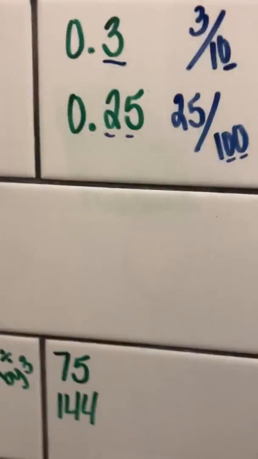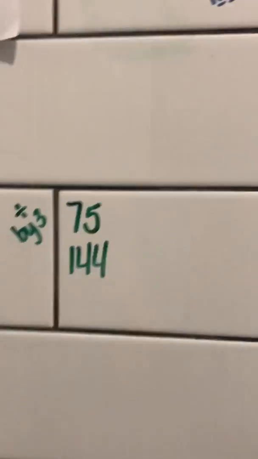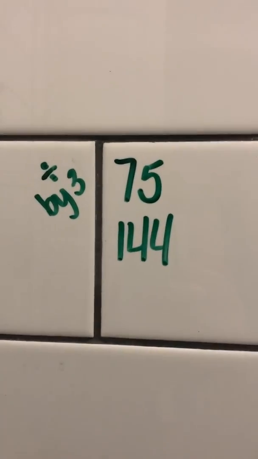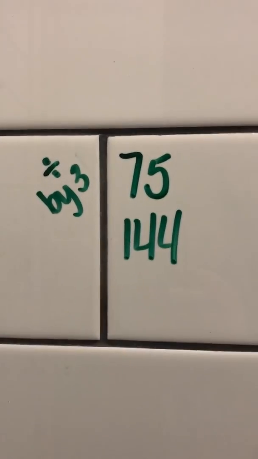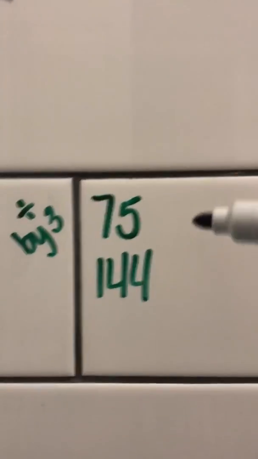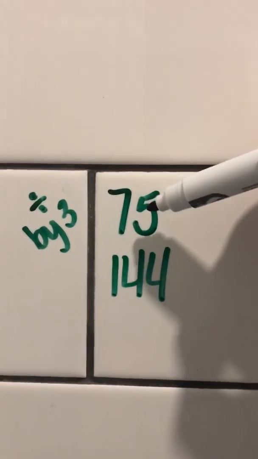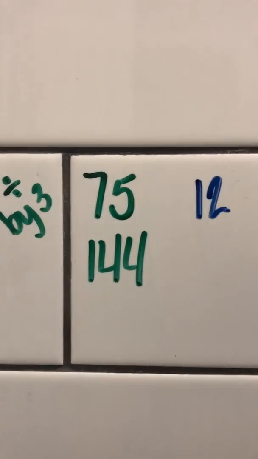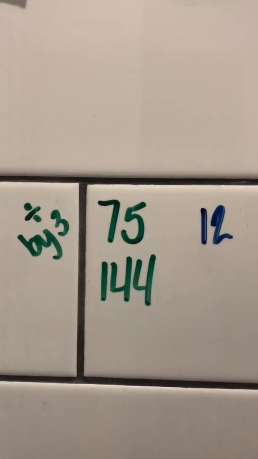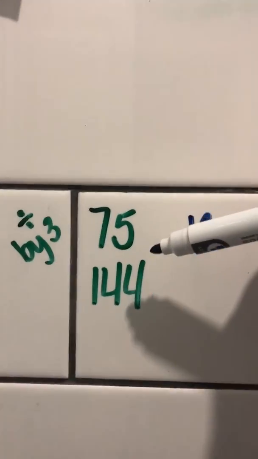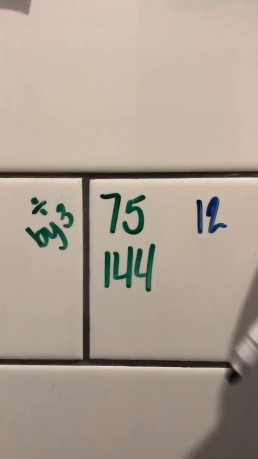So speaking of 9, I want to remind you of one more thing before we start on today's notes that you've probably learned about in the past. Your divisible by 3 rule. So when I have a number, and I add up the sum of its digits. So if I have the number 75, 7 plus 5 is 12. And we all know that 12 is divisible by 3. So the rule tells me that means 75 is divisible by 3. We all know that's 25.